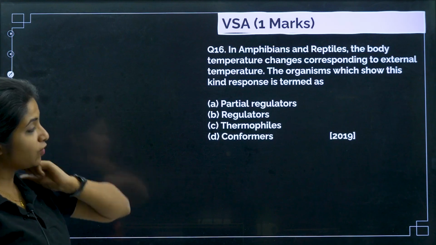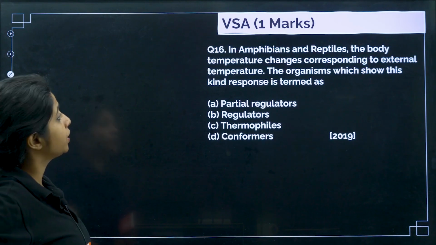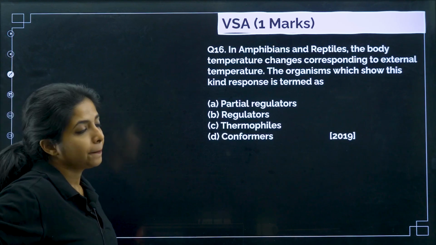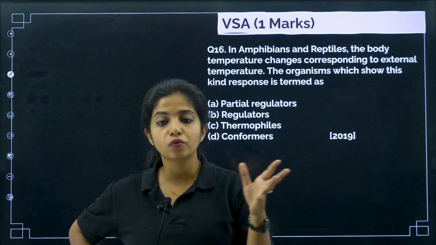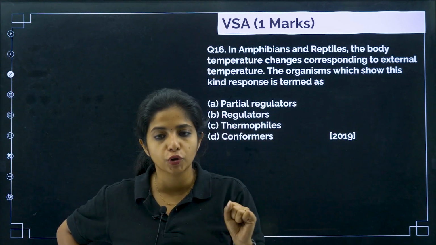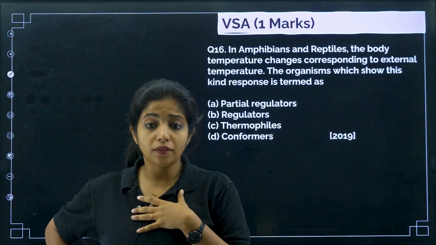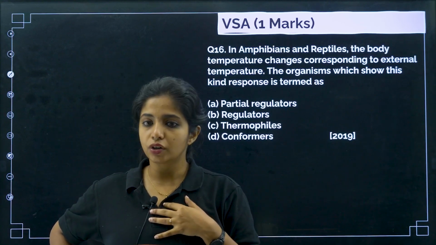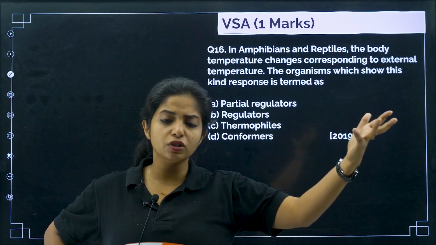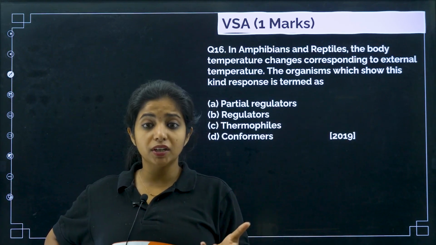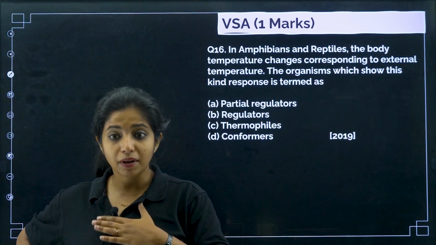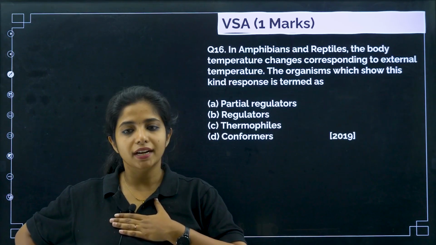Now next thing, in amphibians and reptiles, the body temperature changes corresponding to external temperature. The organism which shows this kind of response is termed as. Okay, so basically we organisms, when we move around, for example, I am coming over here, there is 24 degrees Celsius maintained in this particular studio. Does my body also change its temperature, my dear children? No. My body anyhow has to maintain a constant temperature. Now I've moved to some area where it's too hot. Will my body's temperature change to something that is cold? No. My body will still have a constant temperature.